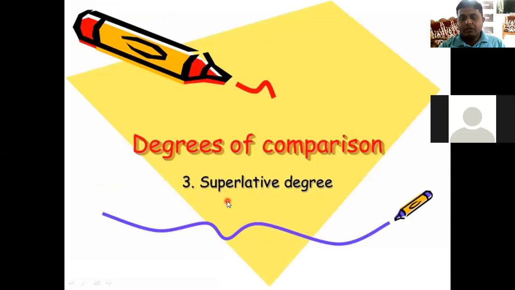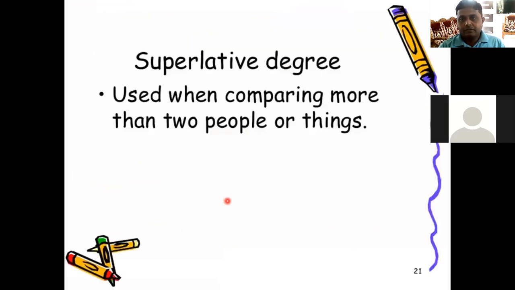Then let's move towards the superlative degree. What happens in the case of superlative degree? When we compare more than two people or things, right? In comparative degree, we just have two, a comparison between two people or things. And in the case of superlative degree, we have a comparison of more than two people or things.